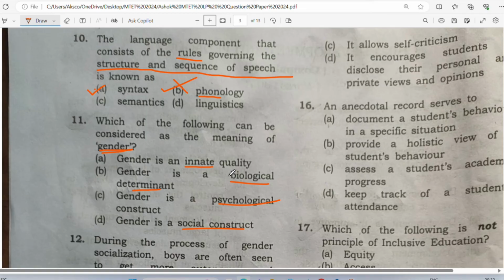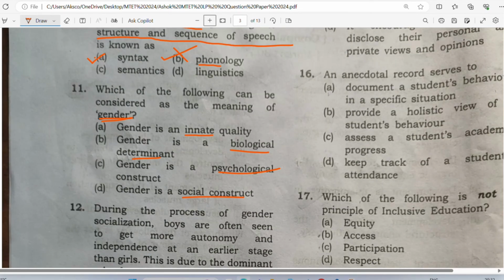So gender is a term given by society. It is not inborn, it is not psychological, it is not biological. Of course, sex is biological, but gender is a social construct. You have to remember this. Great. All right, now let us see the next one. What we have, number 12.